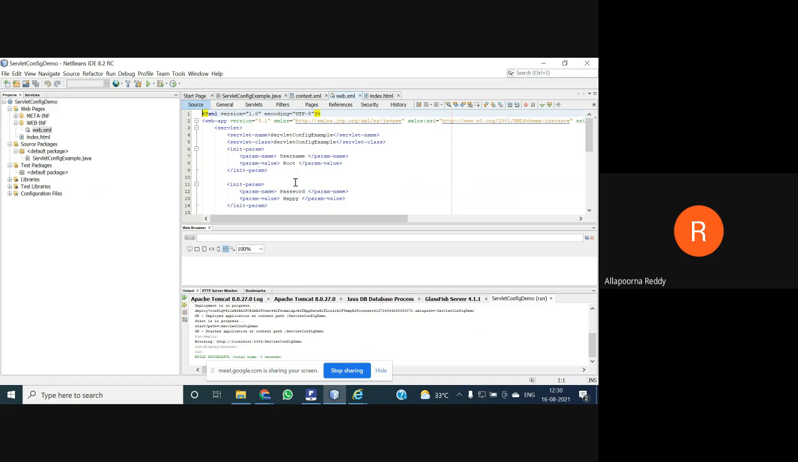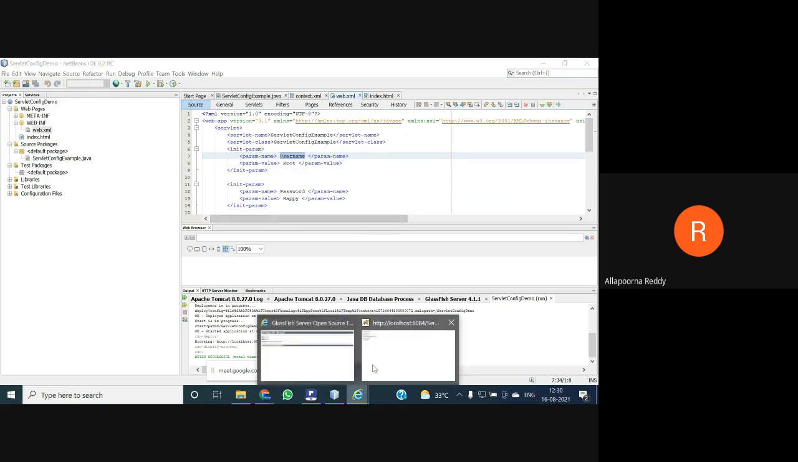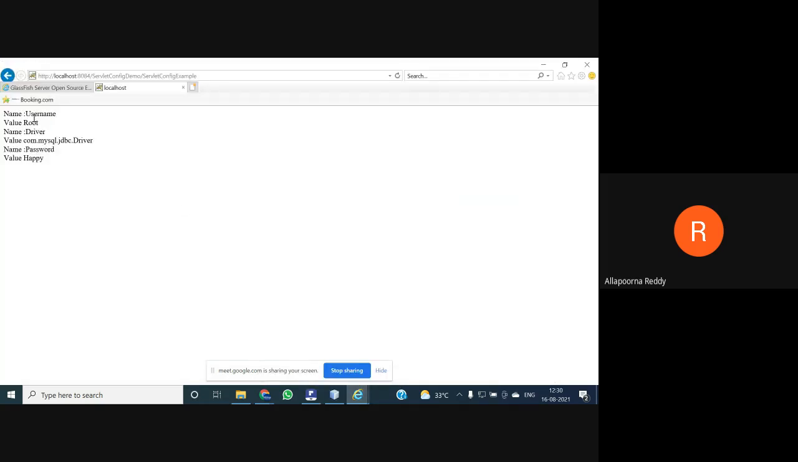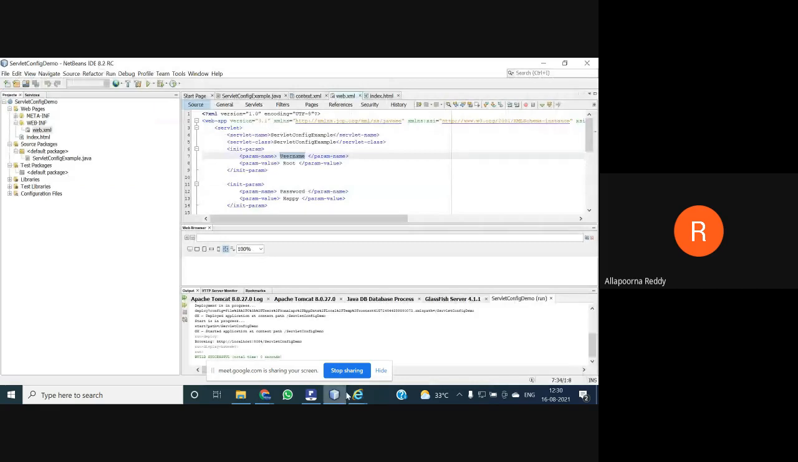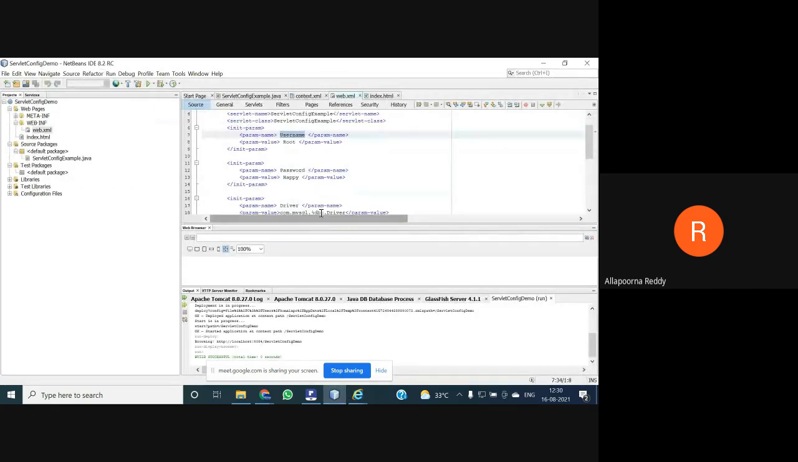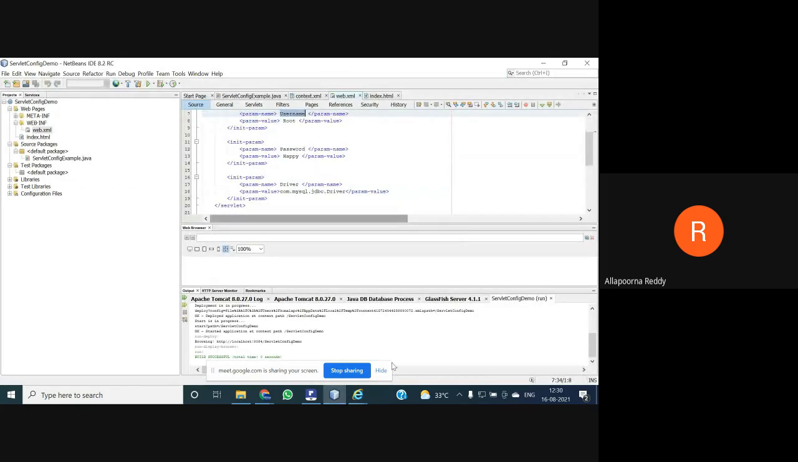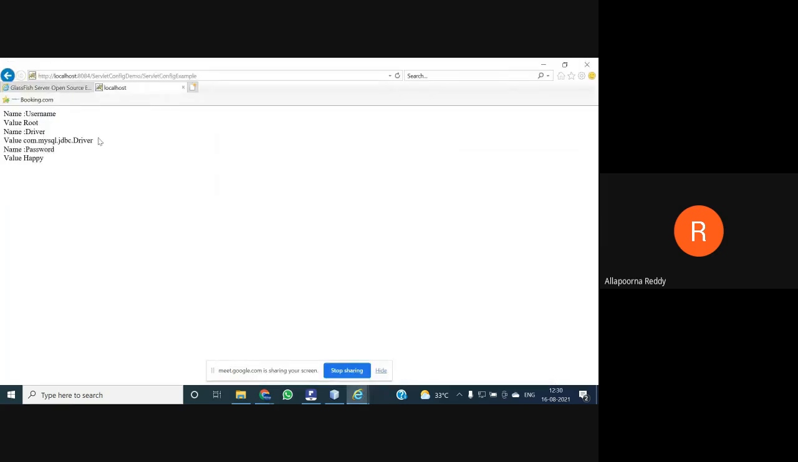Just look here at your deployment descriptor. What is your parameter name? Username, and the parameter value is root. Just the same thing you can find: parameter name and parameter value. Next, one more parameter I described: the parameter name is password and the value is happy. So password and happy, name and value.